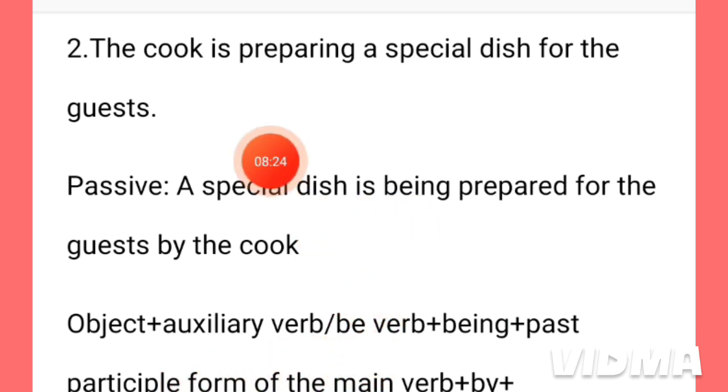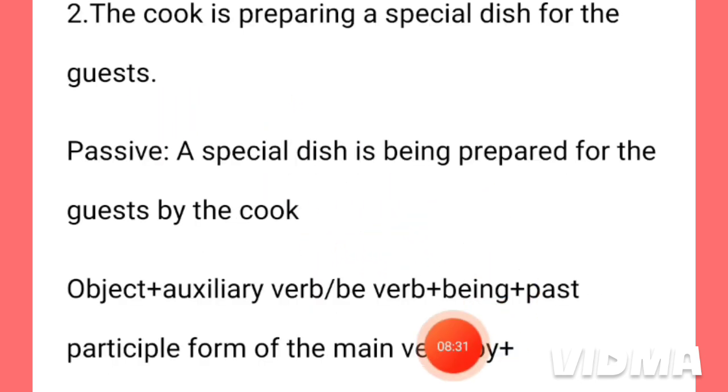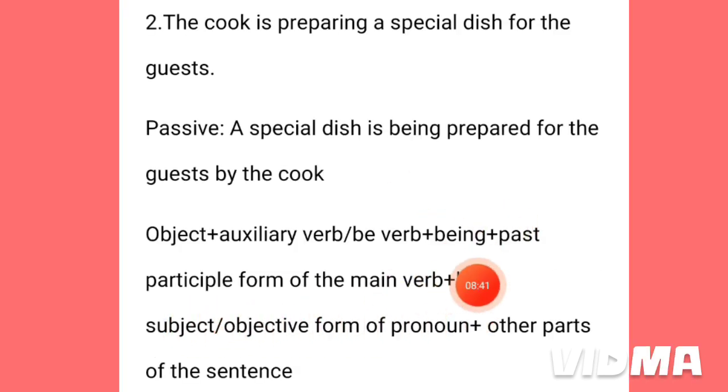Here is, because the cook is preparing, this is the auxiliary verb, so we have positioned here is. Then a being is to be added here because this is a present continuous tense, so being is added here. Then the past participle form of the main verb. Here prepare is the main verb, and that is why prepared is the past participle form of the main verb.